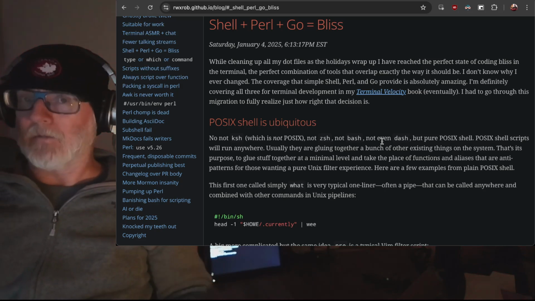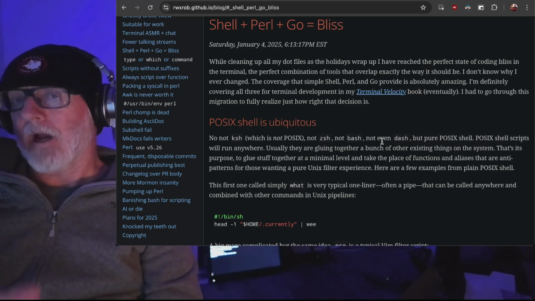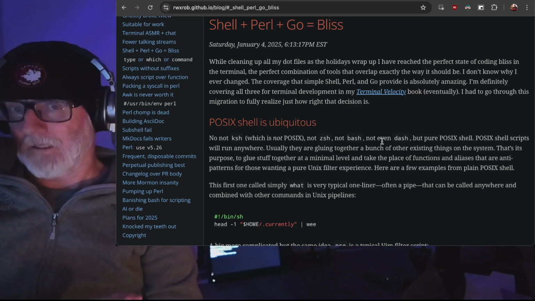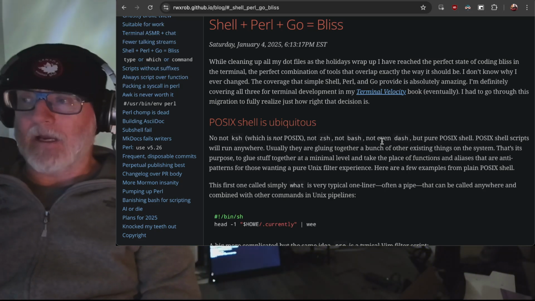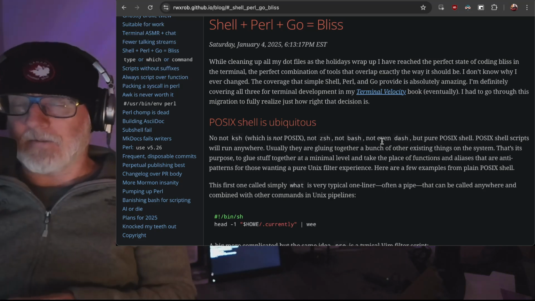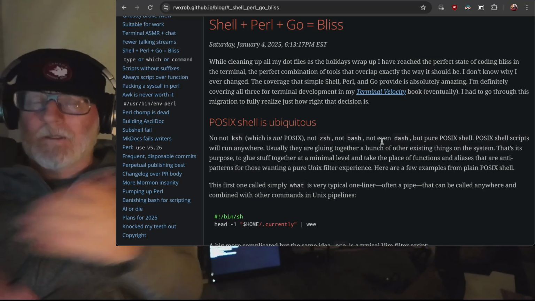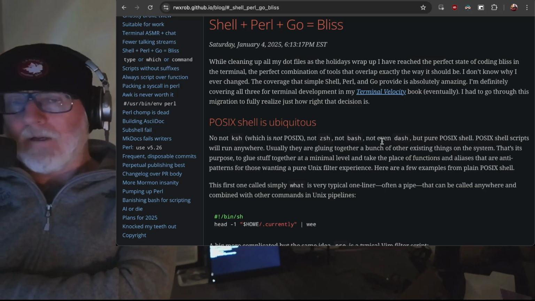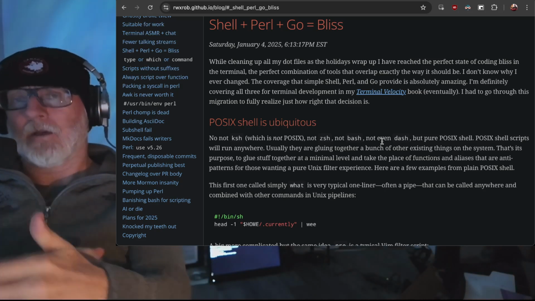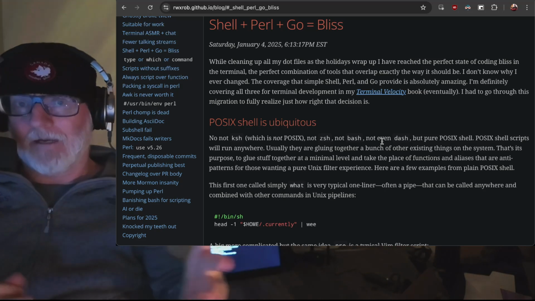I'm still pro Go, but the point that I regret about Bonsai is I made Bonsai because I didn't have Perl. If I had Perl to do all of the manipulation and be able to write 10, 20 scripts a day, which is sometimes what I end up doing, I could have busted those things out without a problem. I could never have done it that fast in Go. And if I did, it would have been annoying because I'd have had to redeploy my binary and all that stuff.